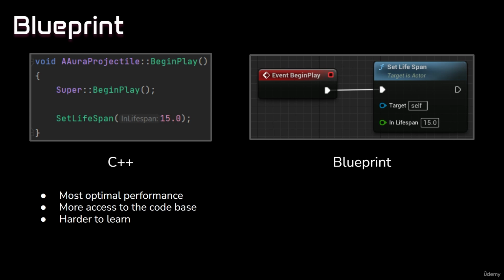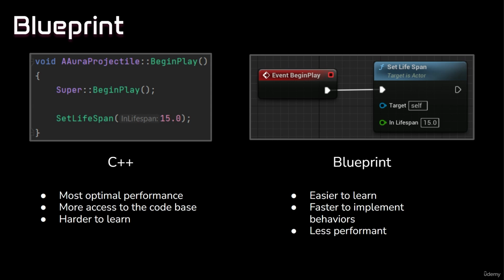Blueprint scripting, however, is often easier to approach for beginners, particularly those without a programming background. It's also more approachable to those who are more visually inclined. Implementing behaviors in Blueprint often takes less time than it does in C++, but the nodes in Blueprint ultimately need to be compiled down into code, and this incurs an additional overhead, which is why Blueprint is technically less performant than code written in C++. Games ultimately tend to use a mixture of both.